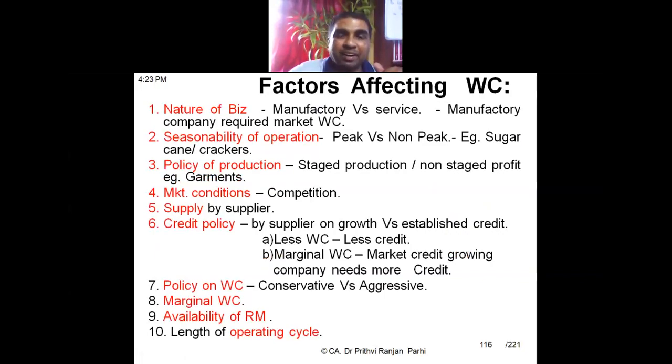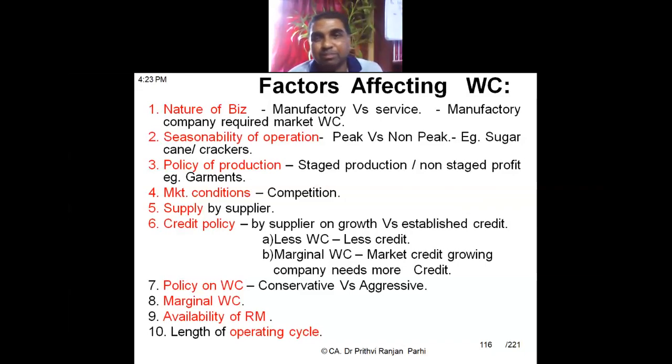There are various factors that affect working capital. So we'll be covering this part also. Factors that affect working capital. Nature of the business affects working capital. This thing also we had discussed at the very beginning. I think these concepts were discussed at the beginning or not discussed? Yes, sir. It is already discussed. Already discussed, no? So let us briefly have an idea. Nature of the business has some impact on the working capital requirement, on the size of the working capital.